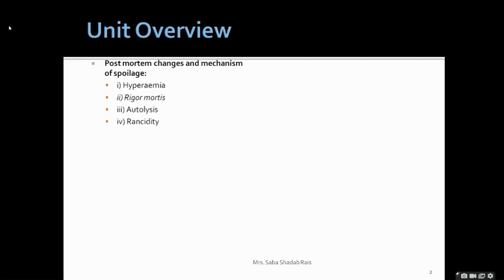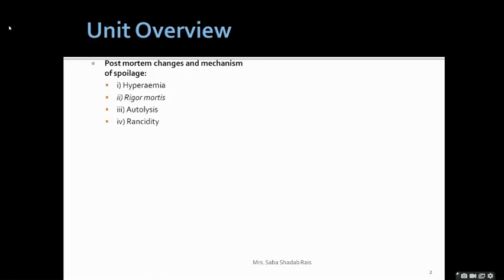Postmortem changes and mechanism of spoilage. Now we all know that as soon as we remove the fish from the water, it dies. So there are certain changes which happen after the death of the fish. So what are those changes? The changes are categorized into four categories.